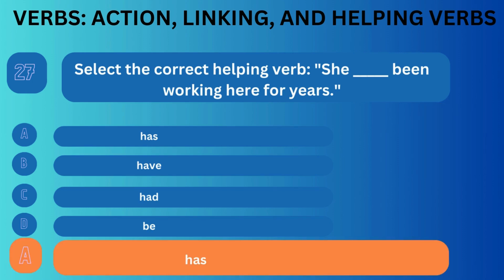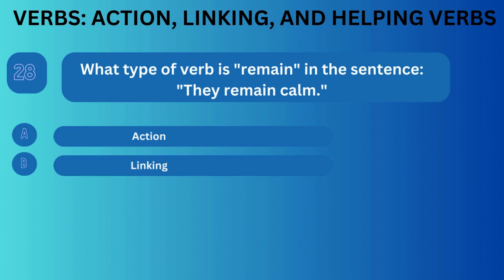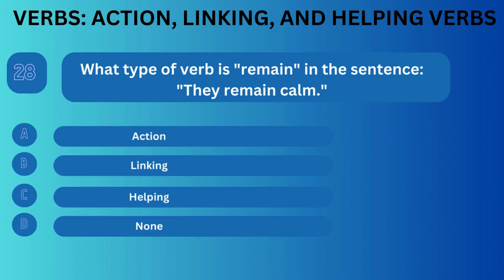Correct answer is A. Question number 28. What type of verb is remain in the sentence? They remain calm. Option A, action. Option B, linking. Option C, helping. Option D, none.